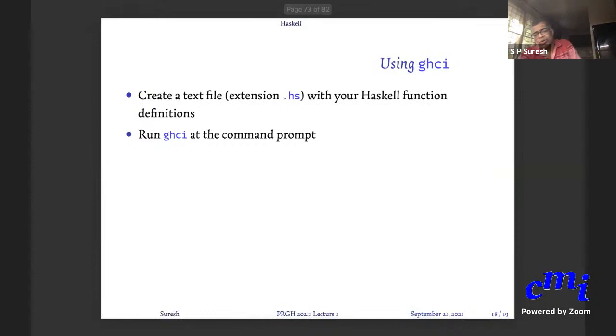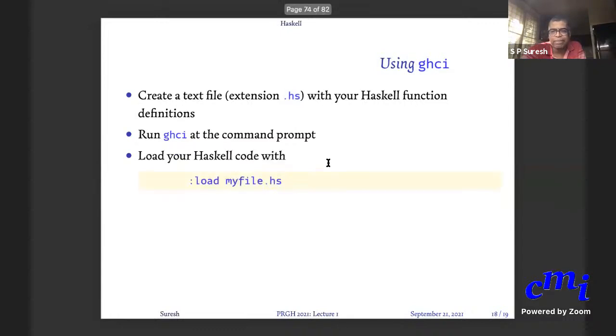The typical way to use GHCI is to separately write your program in a file with extension .hs, and then load the file in GHCI by saying :load, whatever the name of your file is, and then work on it. We'll see this in a minute.